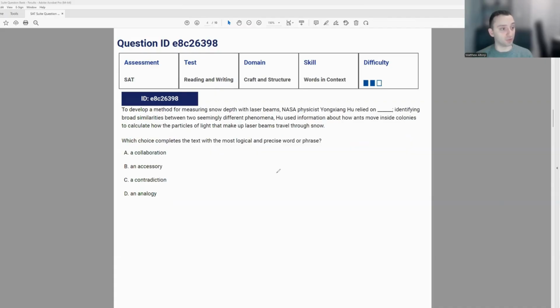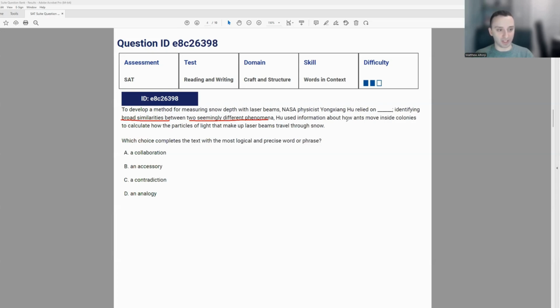identifying broad similarities between two seemingly different phenomena. Who use information about how ants move inside colonies to calculate how the particles of light that make up laser beams travel through snow. So what is he relying on? And then they describe what it is that he's relying on. And what you see from the text here is identifying those broad similarities between two seemingly different phenomena.